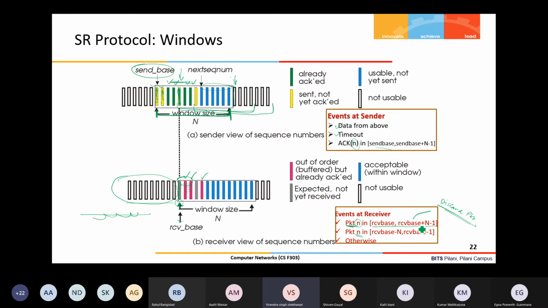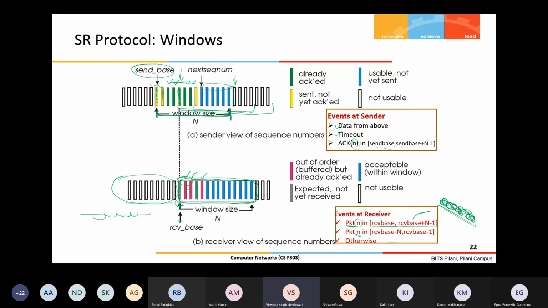So receive base to receive base plus n minus 1 means the present window. Within this window, if any packet is received, it's not going to be discarded. Suppose this packet is received, then it will be marked pink.